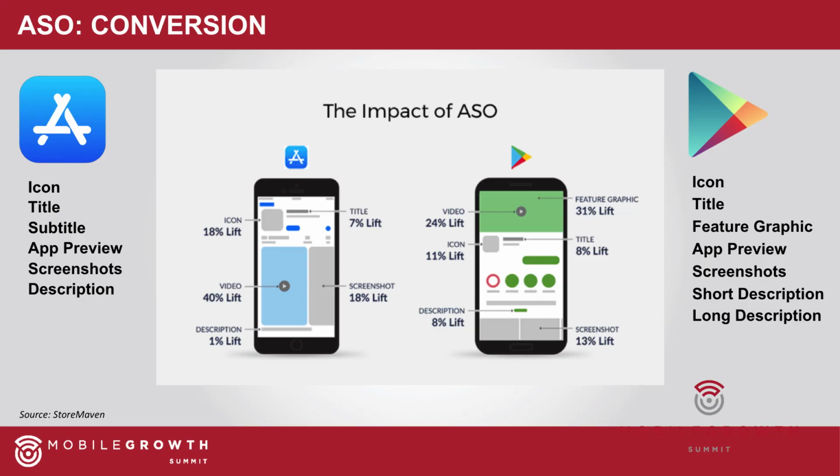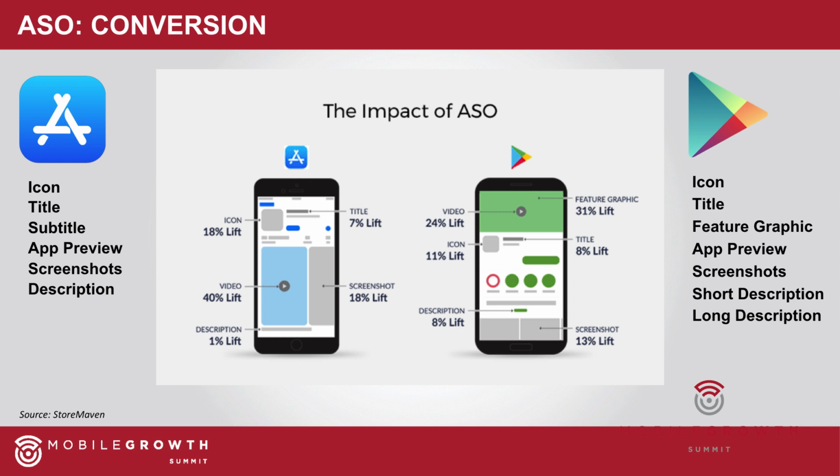So this is a quick overview of ASO. Both pillars are very, very important, visibility and conversion. But today, as Jeet mentioned, I'm going to be talking about conversion because that's the critical point that will take you to your end goal, which is to get more installs for your application. Here are some elements that we can change to try and improve our conversion rate in the App Store. You can see icon, title, subtitle, app preview, screenshots, and description. These are all things that we can alter to make improvements in our conversion rate.